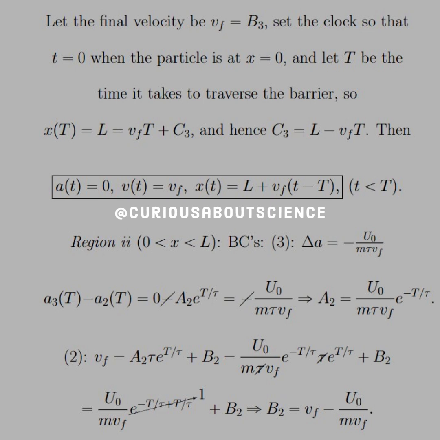And so we show that C3 is equal to L minus VF times T. Okay, so now we have all the coefficients for this region, and we show that for t less than big T, these are the equations.